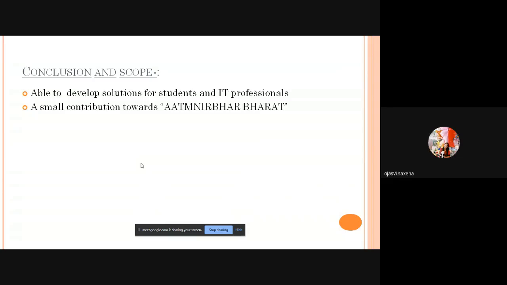Sir, the main conclusion of our project is that it is very helpful for us and for IT professionals, because as we have developed various assignments and projects in our college life, we have come to know that PDFs are very important documents. So, the main scope of our project.